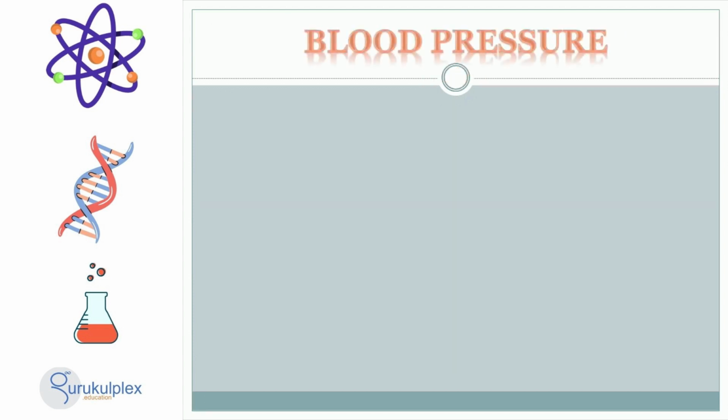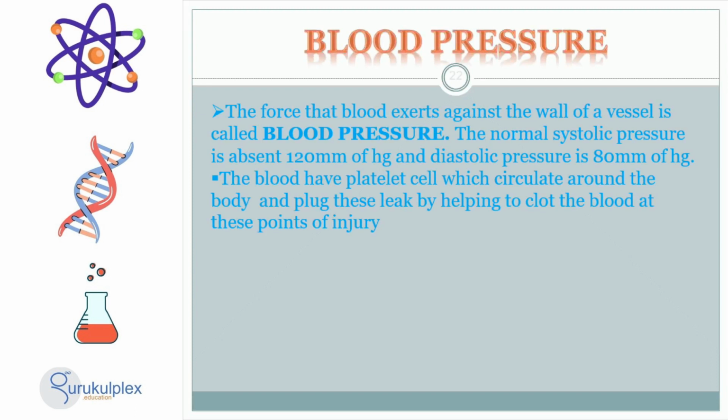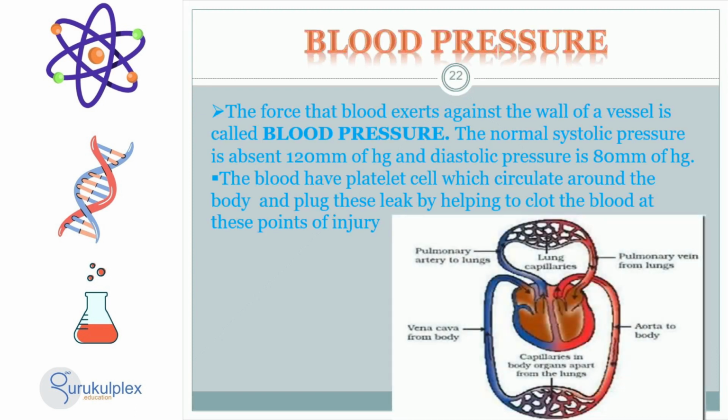Blood pressure is an essential health indicator, measuring the force of the blood pushing against the walls of blood vessels. A normal human systolic pressure should be approximately 120 mm of mercury, while diastolic pressure should be about 80 mm of mercury. Additionally, the blood also contains platelet cells. These cells travel throughout the body, plugging leaks and aiding in blood clotting when an injury has occurred.